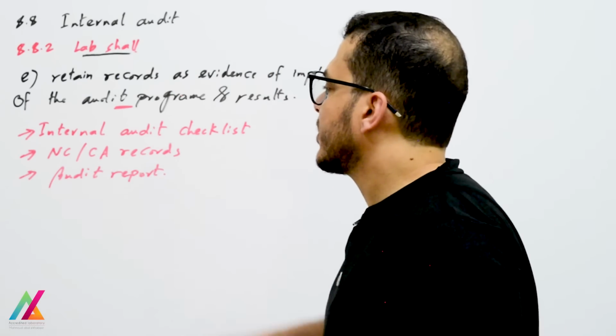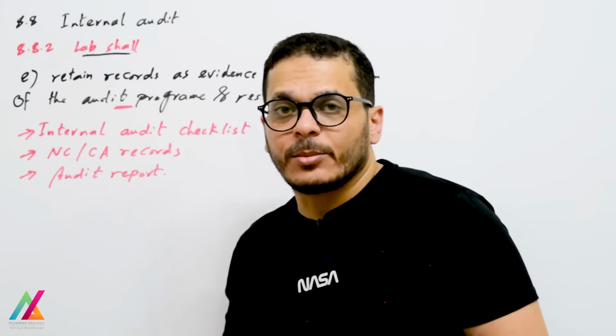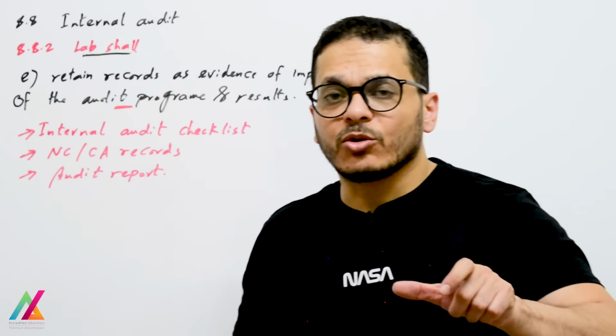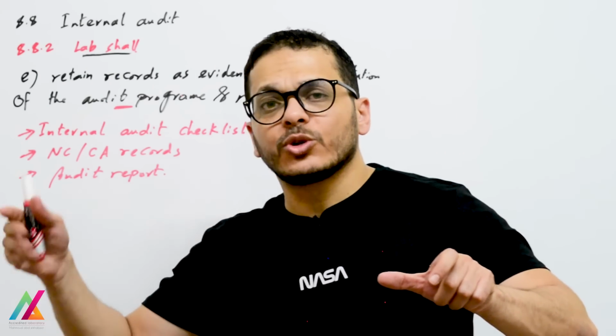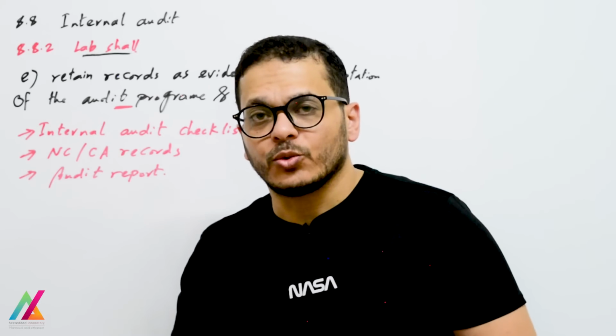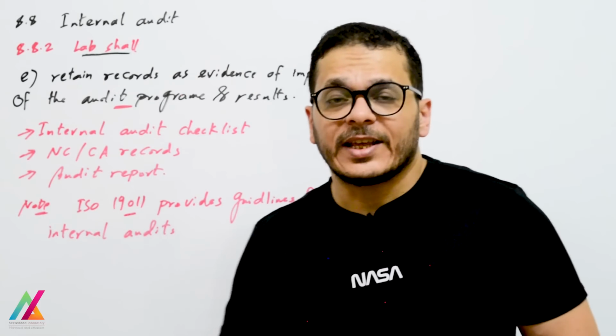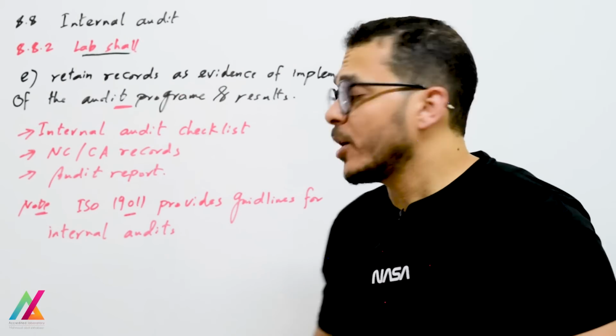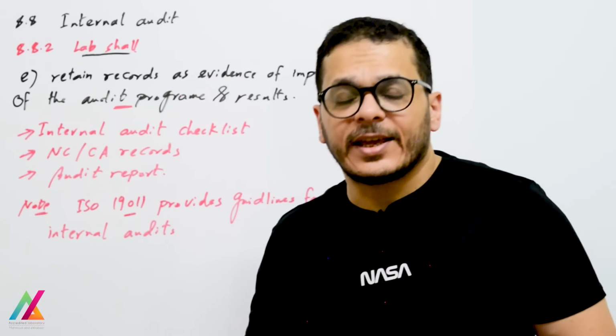And non-conformity and corrective action records, as I mentioned before. If you find any non-conformity, you will send it to the responsible person. He will solve it, or he will find the corrective action and send it back to you. And this note also mentions that ISO 19011 provides guidelines for internal audits.